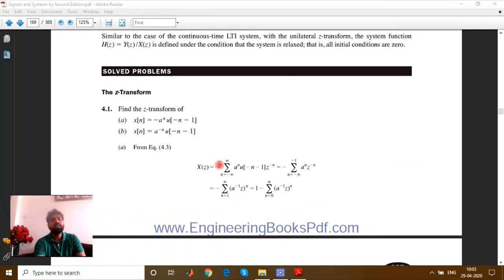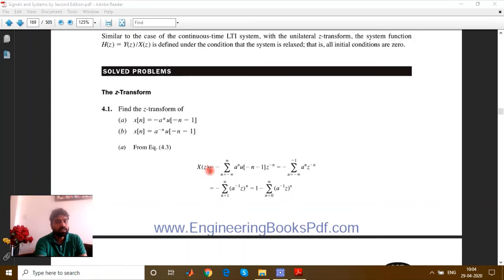See one example. If you have x[n] and X(z), with the help of the properties you can easily find out the transform for shifted and multiplied versions. You know that the shifting property can be utilized here, the multiplication property can be utilized here, and the same question can be solved with the help of the direct relationship. So example 4.1 of the Schaum's series book can be taken into consideration. This will make you understand the basic formula of this one.